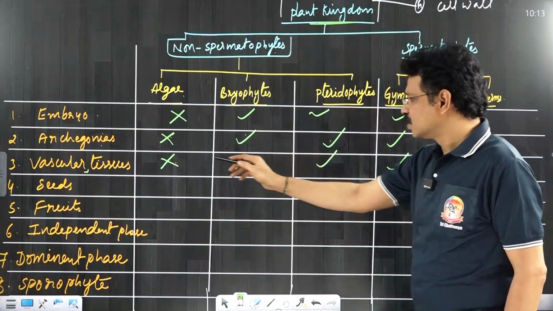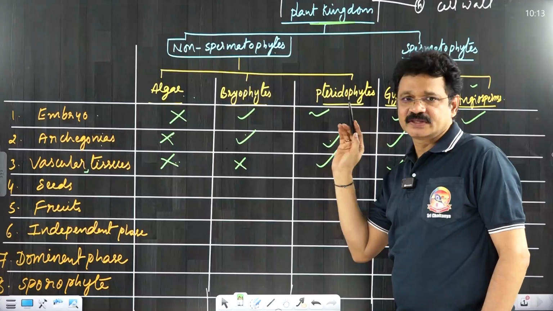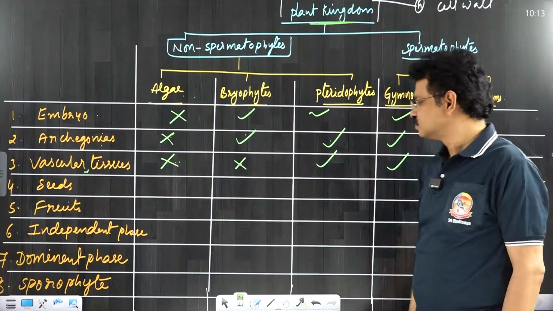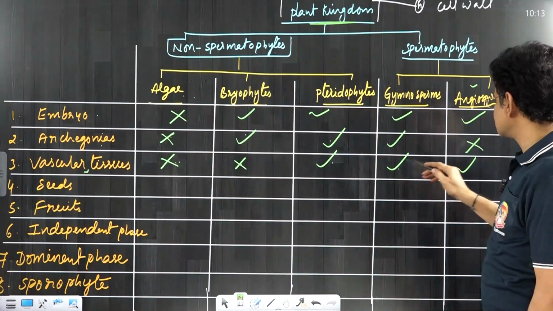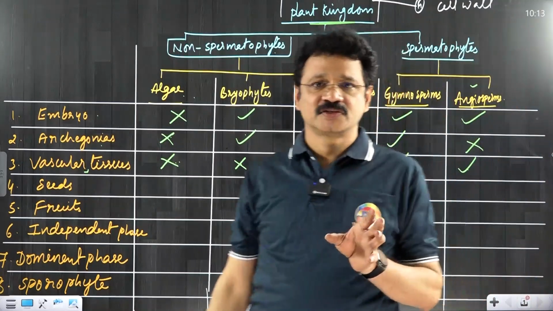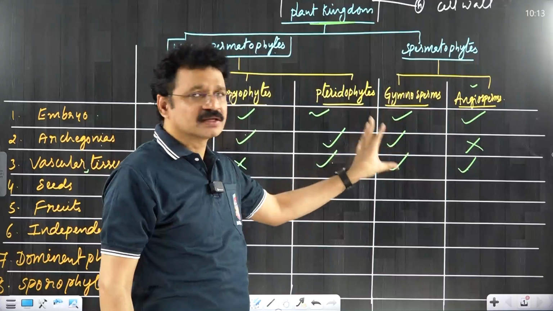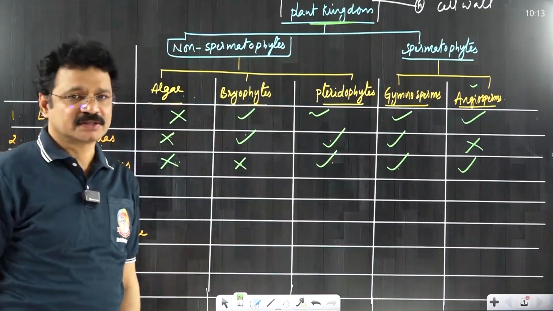Atracheophyta, because in these two groups, algae and bryophytes, vascular tissues are absent. That's why these are atracheophytes. Remaining three, pteridophyte, gymnosperms, angiosperms, have vascular tissues. Due to the presence of vascular tissues, these three divisions, pterido, gymno, angio, together are called tracheophytic members.